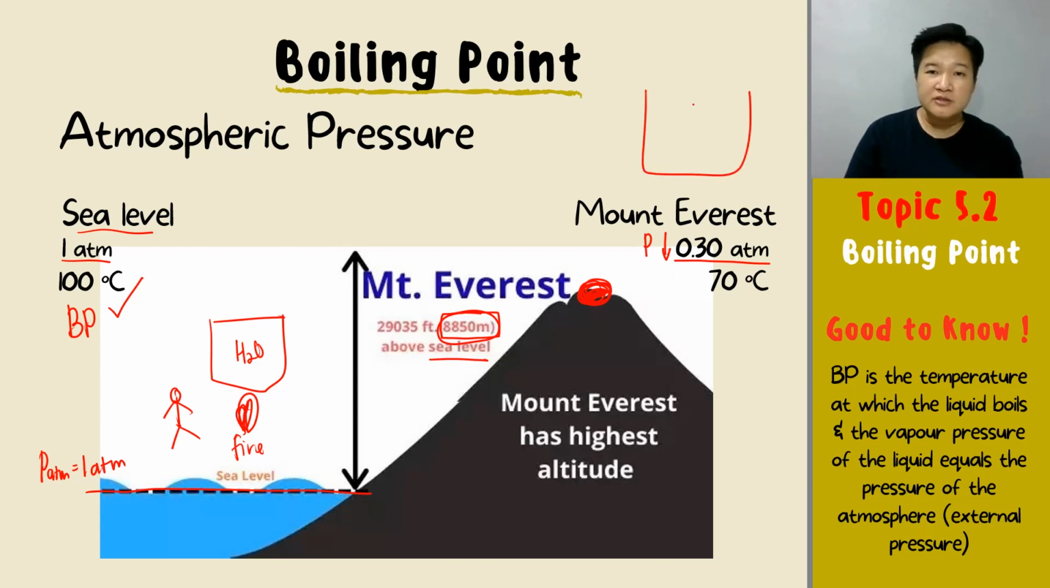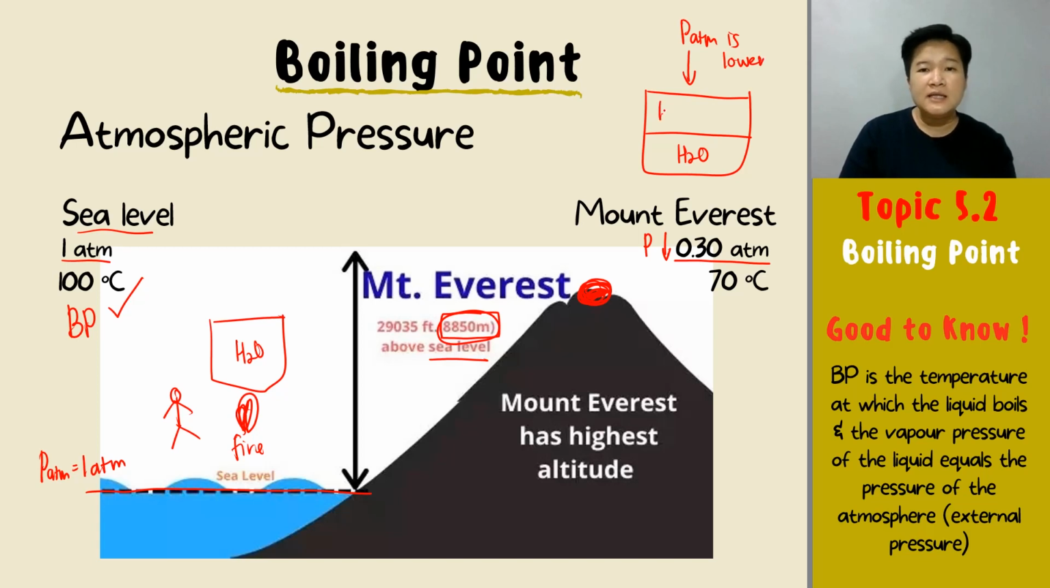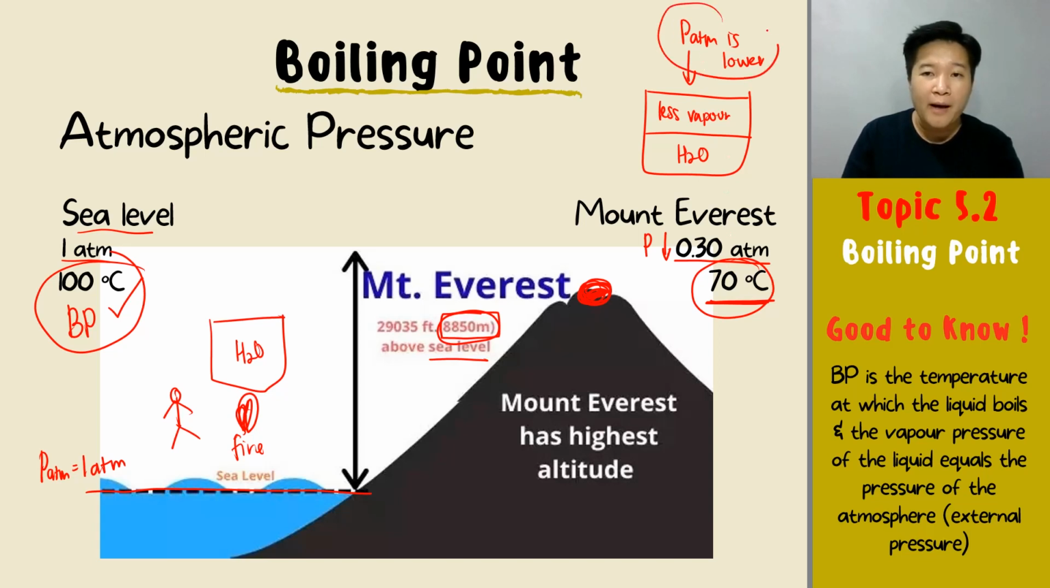On Mount Everest, your beaker containing water over here, and the atmospheric pressure right now is lower. When the atmospheric pressure is lower, less vapor is needed. Agree? When less vapor is needed, then your boiling point will also decrease. Your boiling point from 100 degrees Celsius at sea level, going up to Mount Everest, is left with 70 degrees Celsius due to the low atmospheric pressure. The atmospheric pressure on top of Mount Everest is only 0.3 atm.